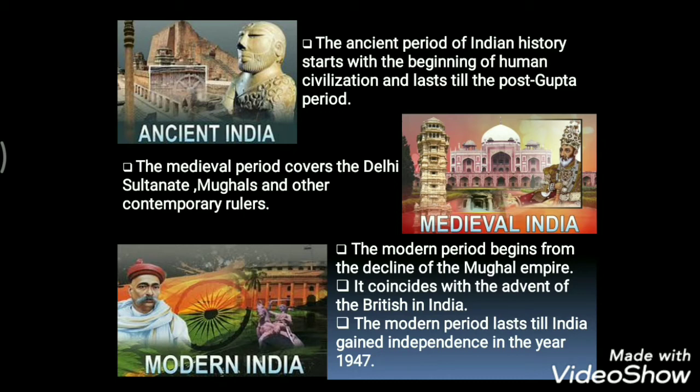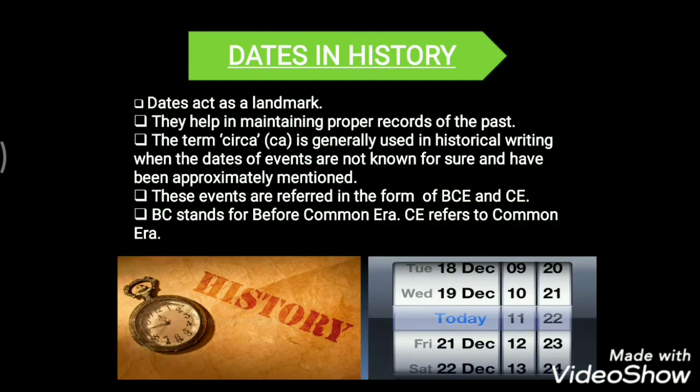Next we have the dates in history. Dates act as a landmark. They help in maintaining proper records of the past. The term circa, or CA in short form, is generally used in historical writings when the dates of events are not known for sure and have been approximately mentioned.